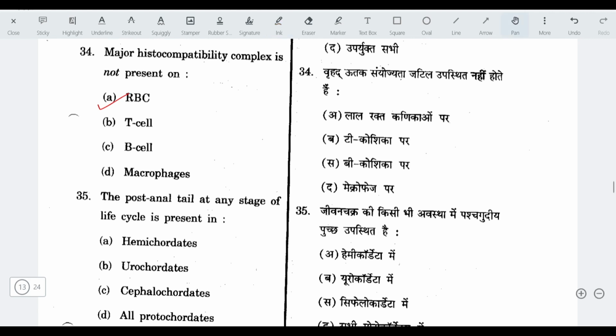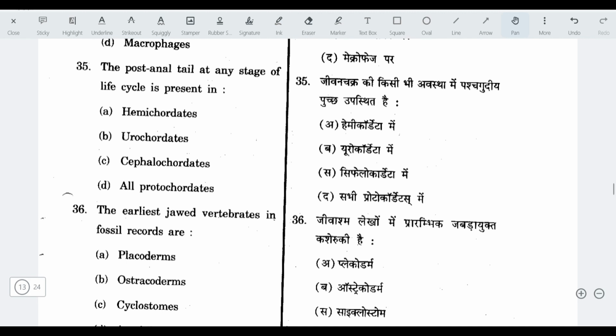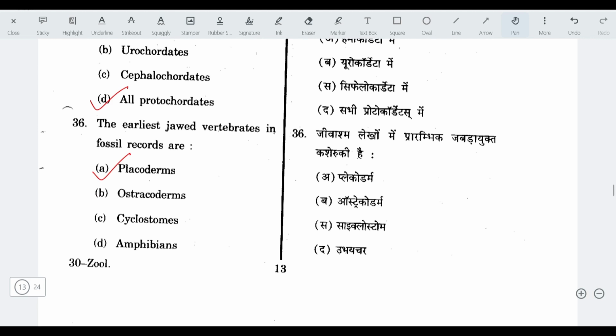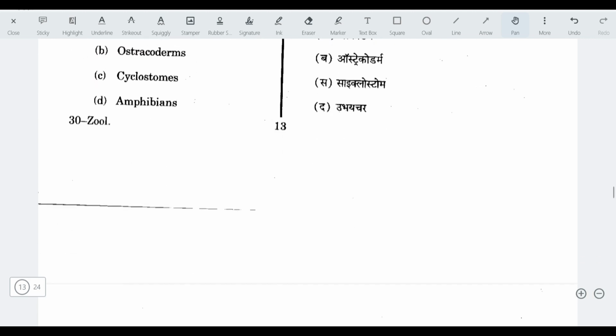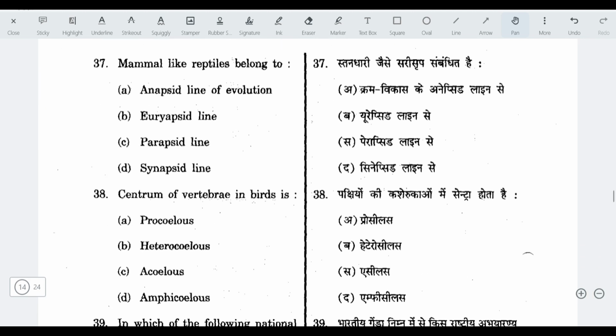The post-anal tail at any stage of life cycle is present in? The answer is all protochordates like urochordates. Okay. The earliest jawed vertebrates in fossil records are placoderms. Placoderms are considered among the earliest jawed vertebrates, which are part of gnathostomes, in the fossil record. Mammal-like reptiles belong to the synapsid line. Centrum of vertebrae in birds is? The answer is acoelous.